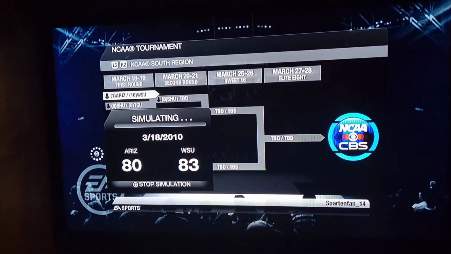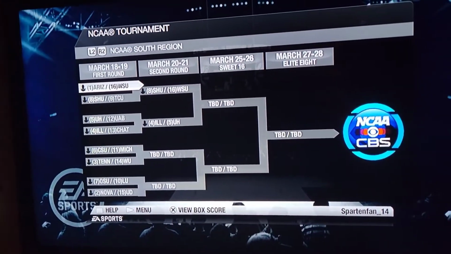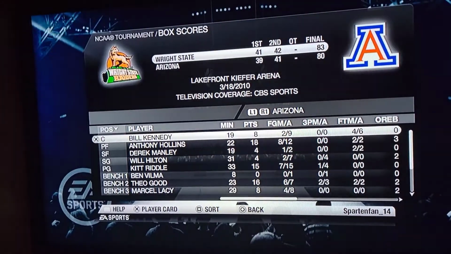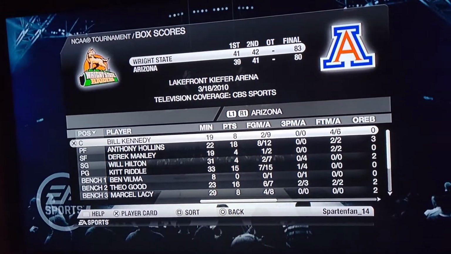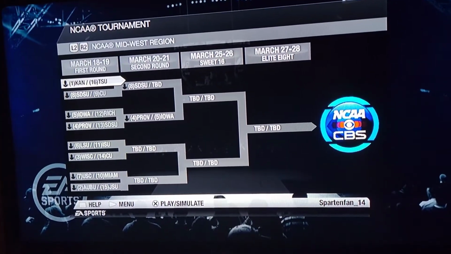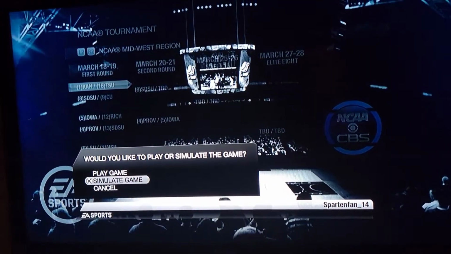Oh, we have our first upset. 16 seed Wright State goes and defeats Arizona. What? Wow, I was not expecting that. Holy crap. We have our first upset of the tournament.